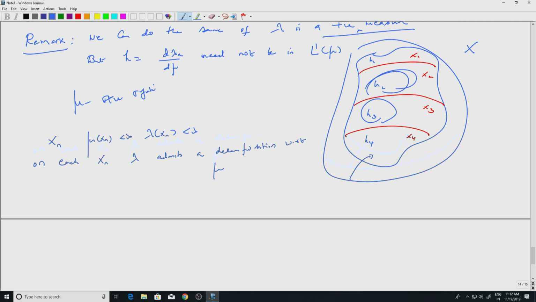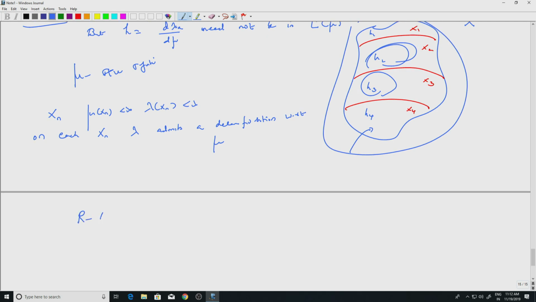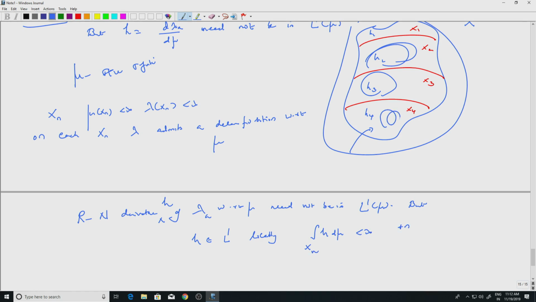Okay, so the Radon-Nikodym derivative of lambda a with respect to mu need not be in L1 of mu, but it will be in L1 locally. Let us call that derivative H. Okay, what does that mean? The integral of H d mu over Xn will be finite for every n. So in each of these components you have L1-ness, but put together it will not be.